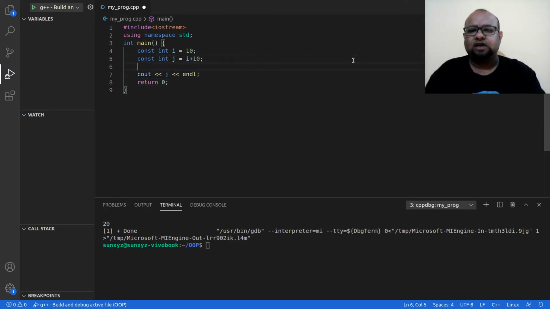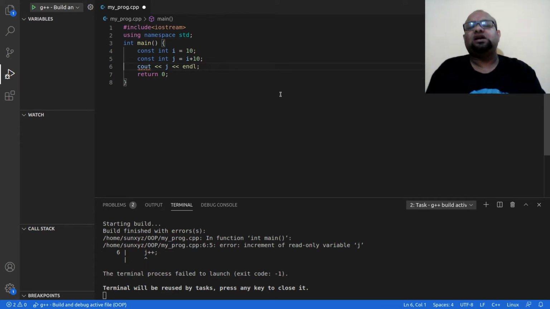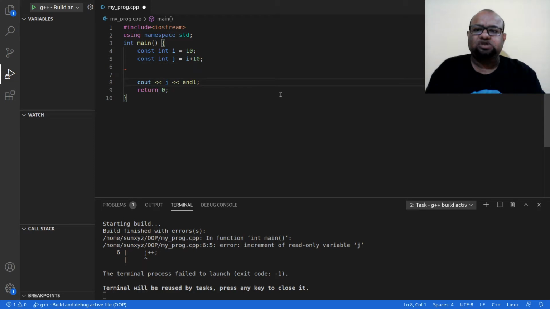Now let me try to update the value of j. Say j equal to j plus 20. Okay, so this is going to give me an error. I am trying to assign something to j. Say I update j equal to 30. Let me go ahead and do that. I cannot do that. I cannot update the value of j. Let me try to increment. I cannot do that as well. So once I have assigned some value to j, I can no longer change the value. So this is a constant data type.